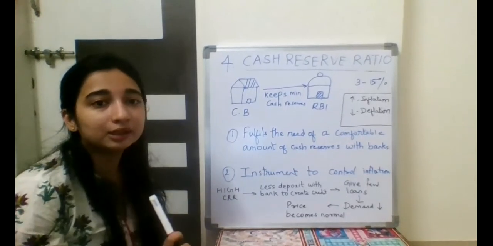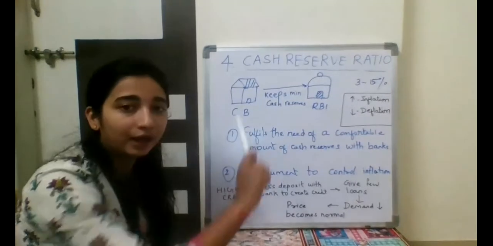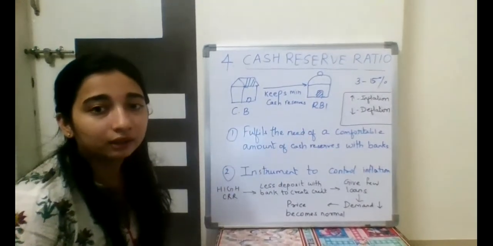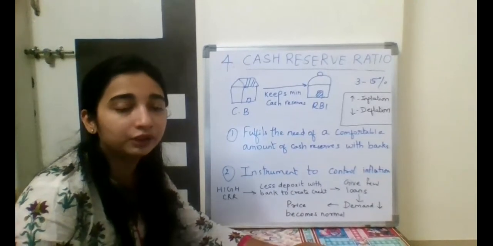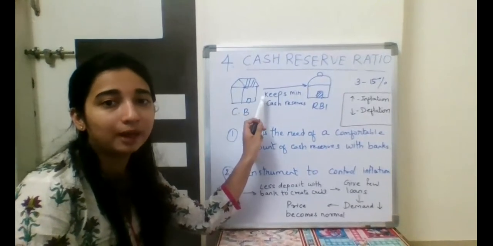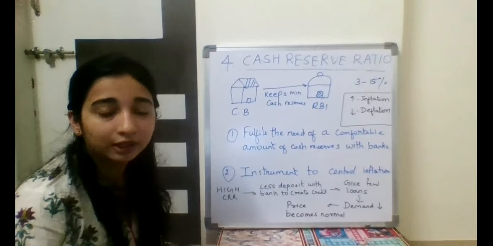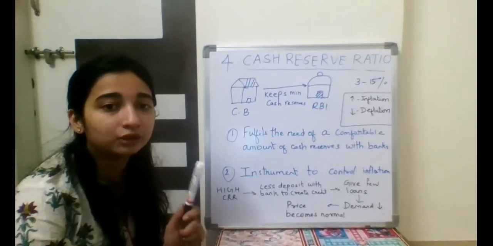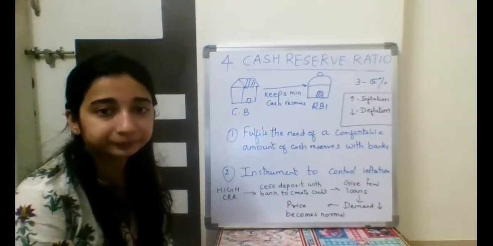We keep our money safe with the banks. The banks keep some money safe with the RBI. So in cases of emergency where all the people are starting to withdraw money, these reserves will help the commercial banks to deal with that situation, because banks cannot say no to customers. It's the customers' money, and they have to give it back when the customers demand.